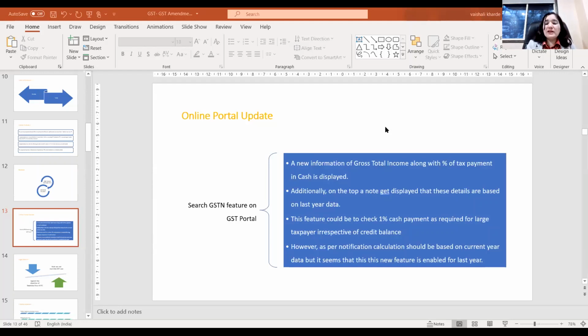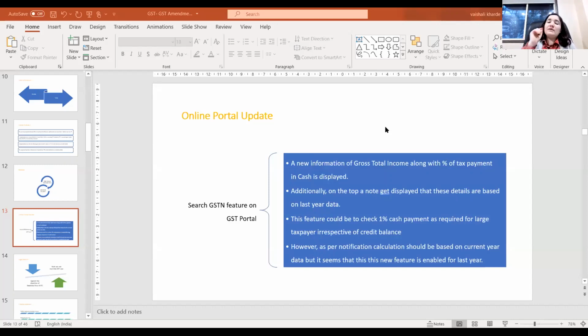The question arises, why has this feature been auto-populated, or why has GSTN given this feature? It is to check the 1% cash payment as required for the large taxpayer. Because of this rule only, this feature has been brought in and displayed on the GST portal.